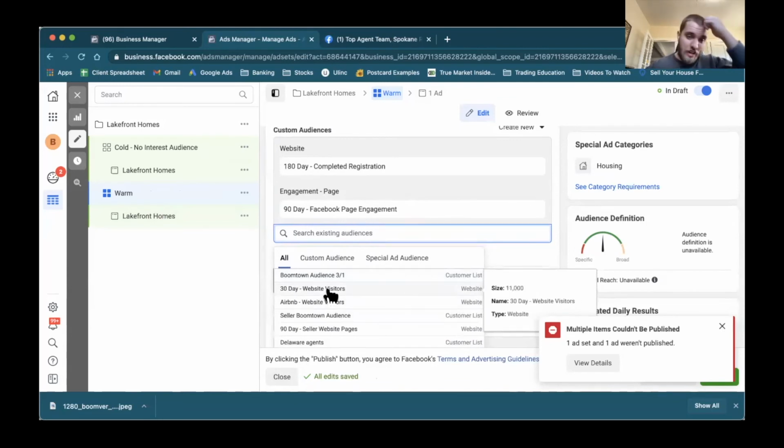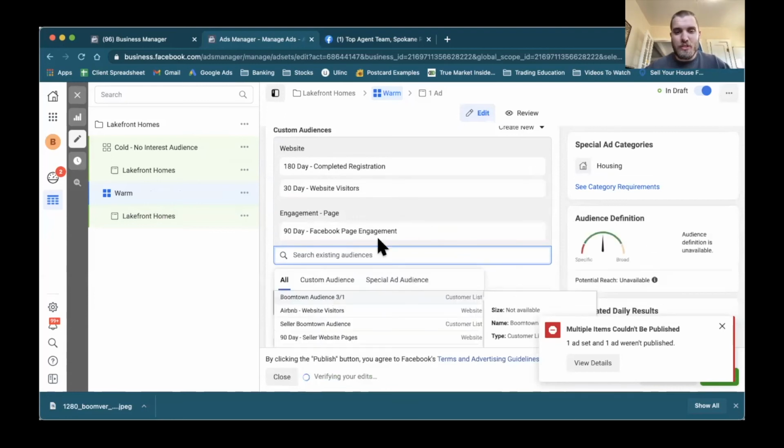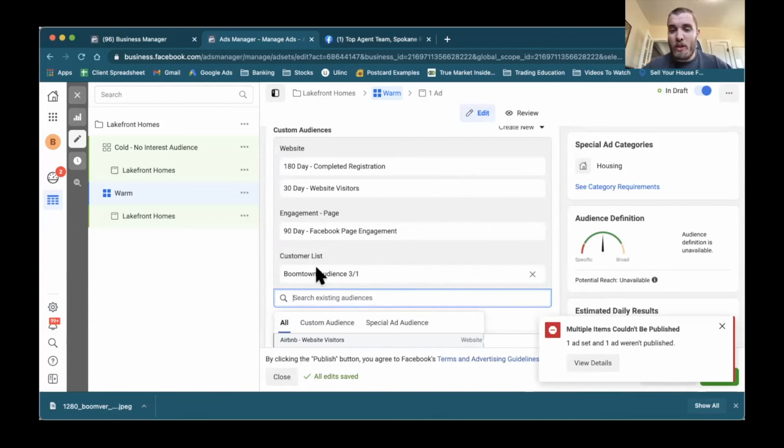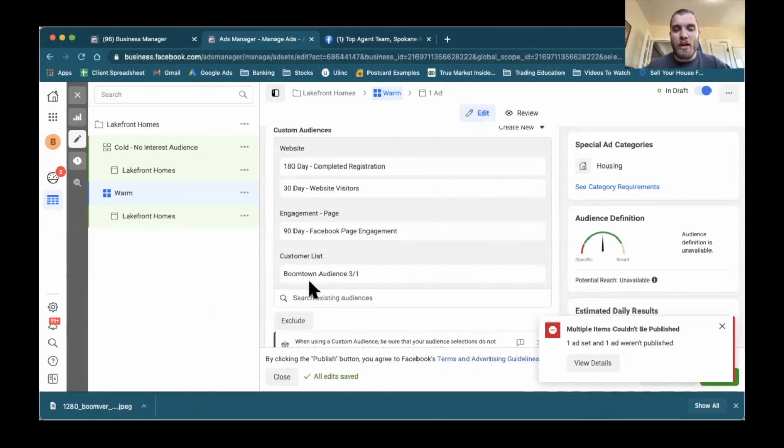And then I also have a 30-day website visitors audience. I have also taken out the Boomtown audience from our CRM. So I've downloaded the database and uploaded that into Facebook. And that's probably a video for the future. And I will go ahead and click on that too. So this is everybody in our CRM. We've already captured these leads. They already know who we are. They've already put their information in. We just want to stay top of mind with them. So that's why we're going to go ahead and call this our warm audience.